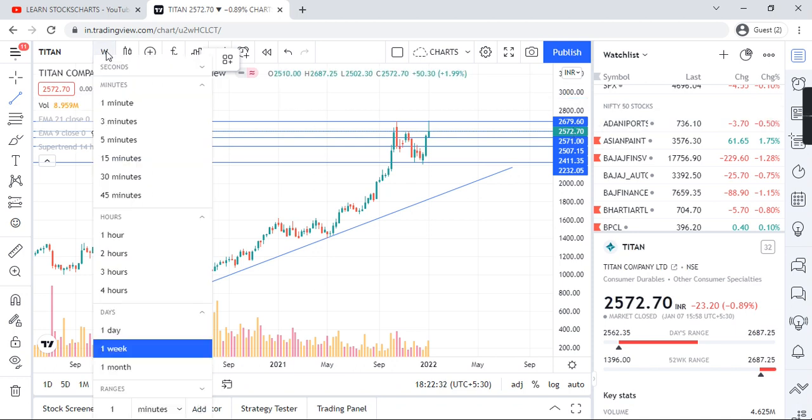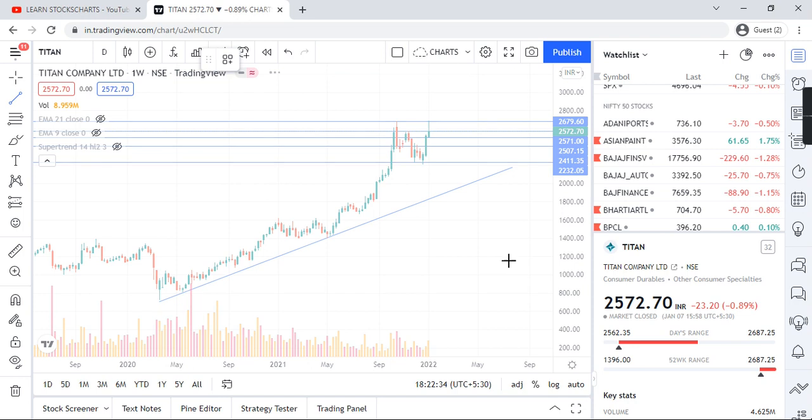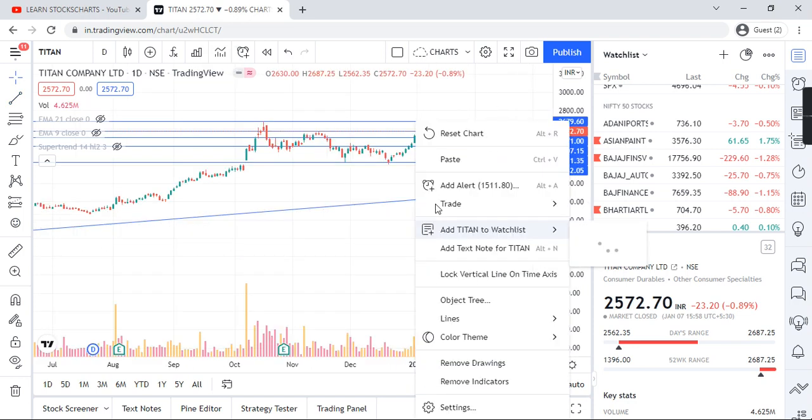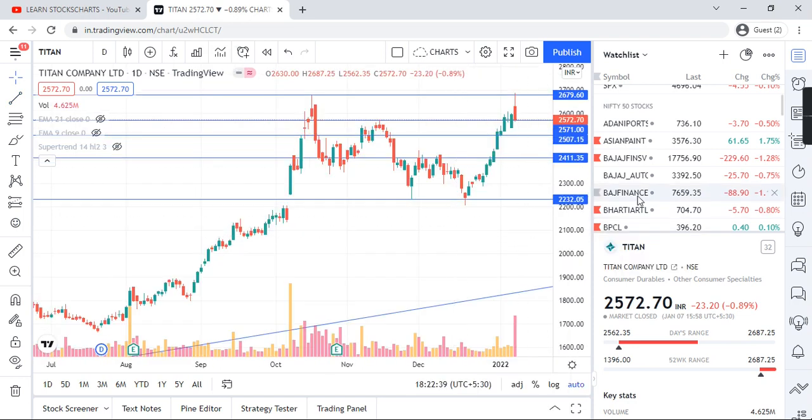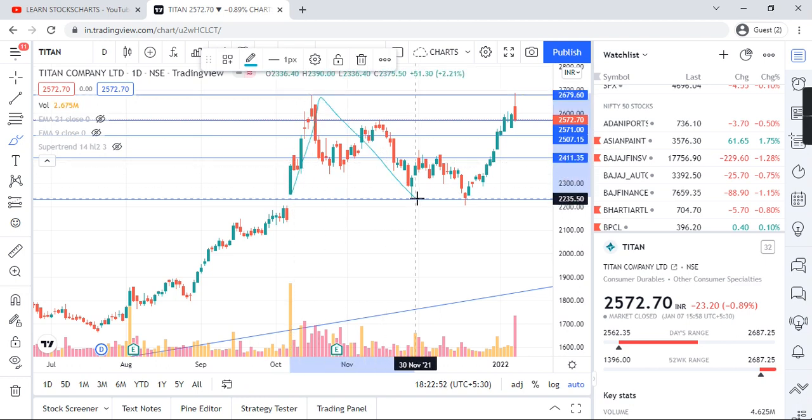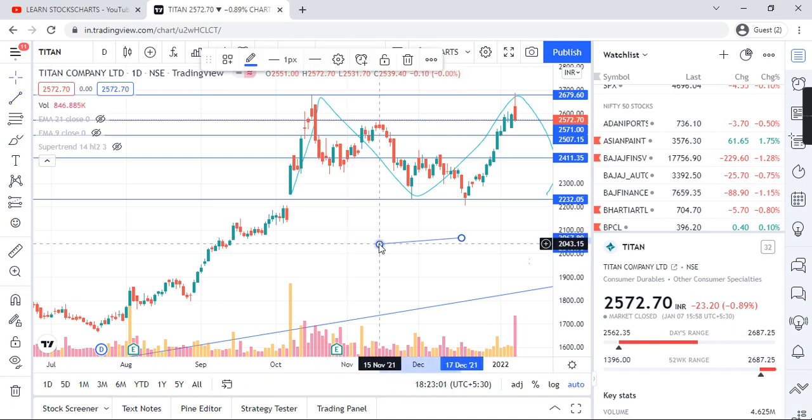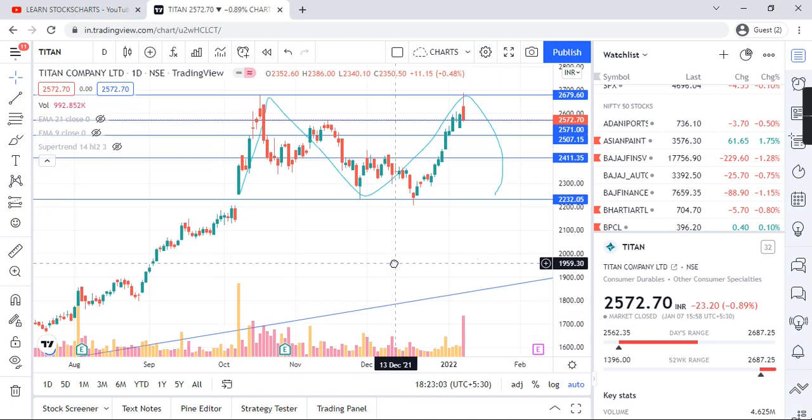Let's go into the daily chart pattern. Let me reset it. I am trying to figure out the patterns, and there are two patterns which I am able to see, and you might see them also.